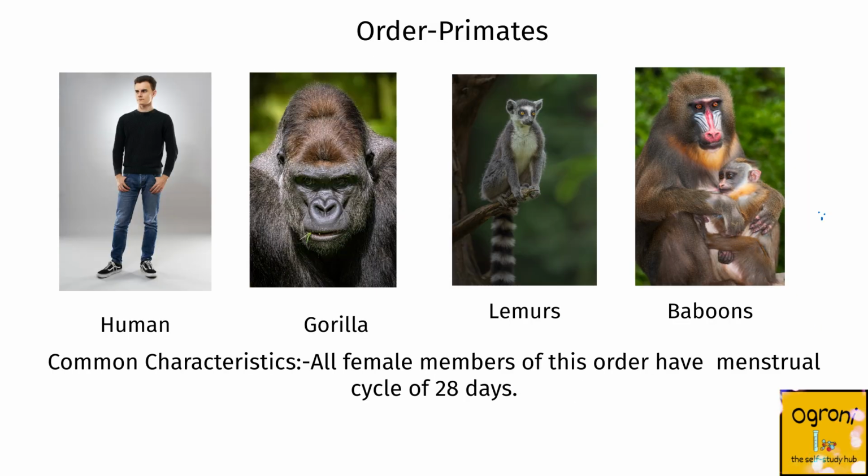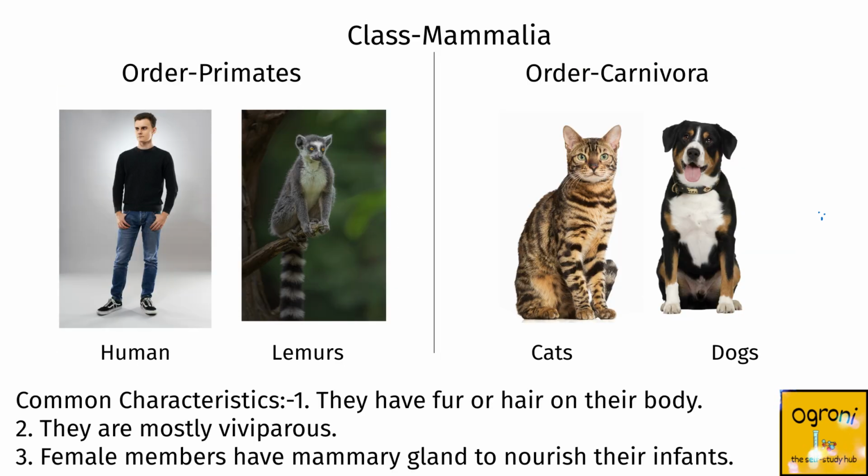The family Hominidae belongs to the order Primates, which includes other monkeys like lemurs, baboons, etc., based on the similarity that all female members of this order have a menstrual cycle of 28 days. The order Primates belongs to the class Mammalia.